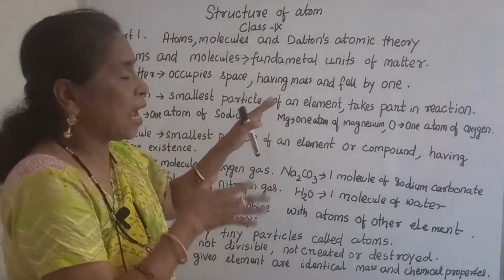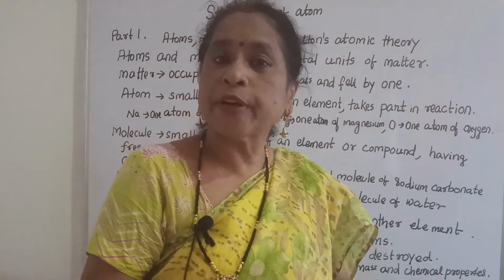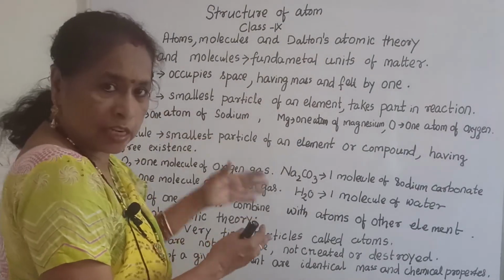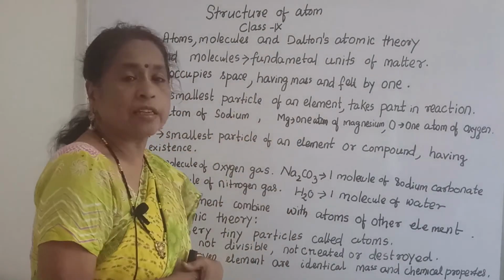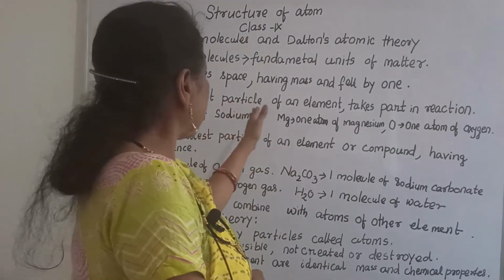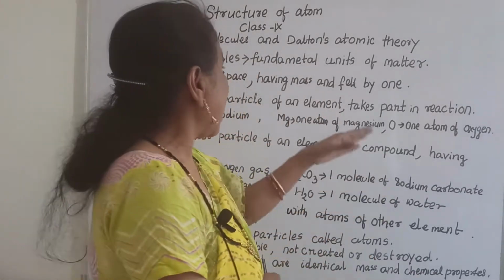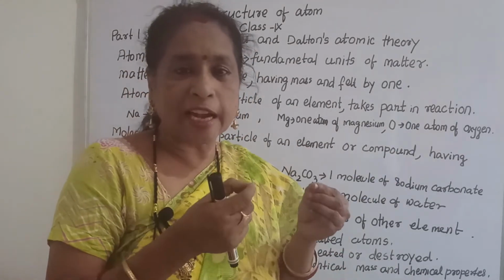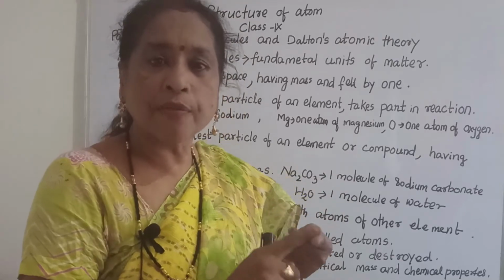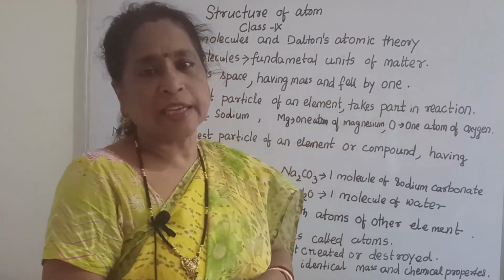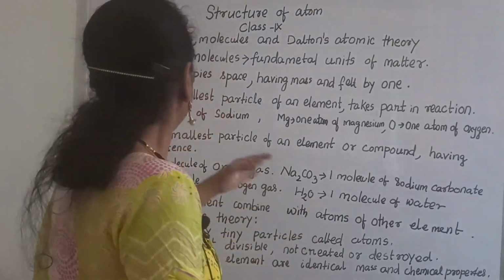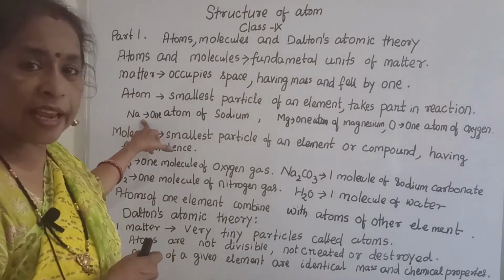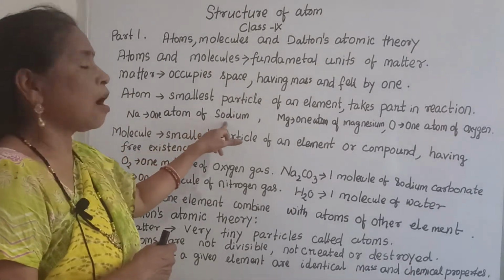Now here I told atoms and molecules are the fundamental units of matter. Then what is atom? Till now we know it is the smallest particle of an element which can take part in chemical reaction. For example, if I write Na, that is one atom of sodium.